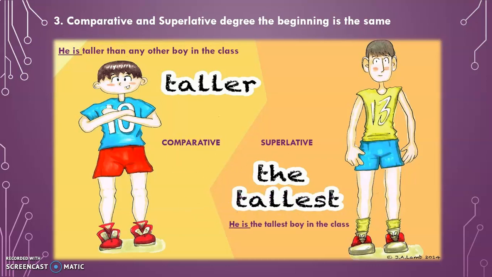Here see the comparative form, he is taller than any other boy in the class, and superlative is he is the tallest boy in the class. Both the sentences start with he is, so the beginning is the same.